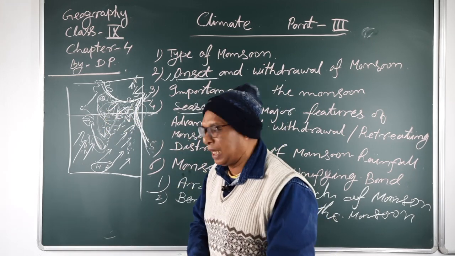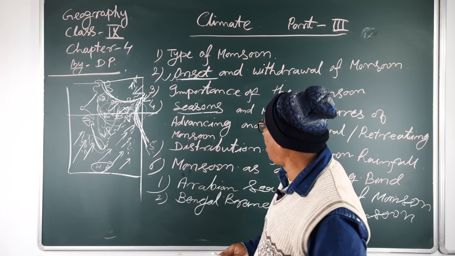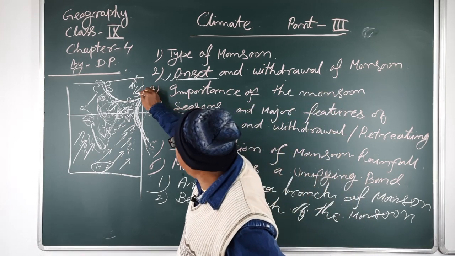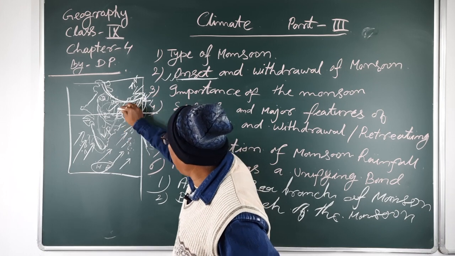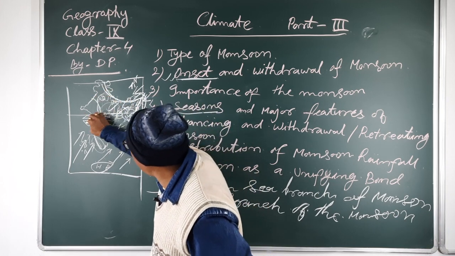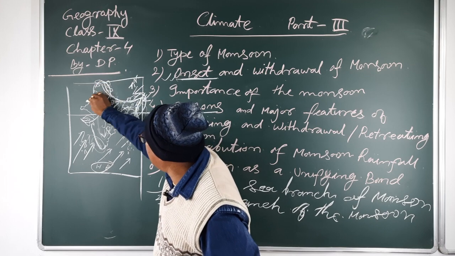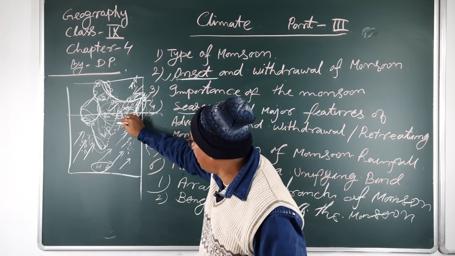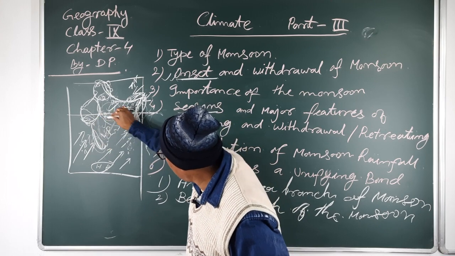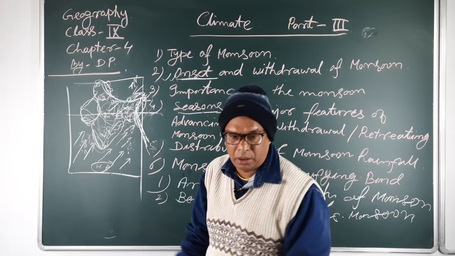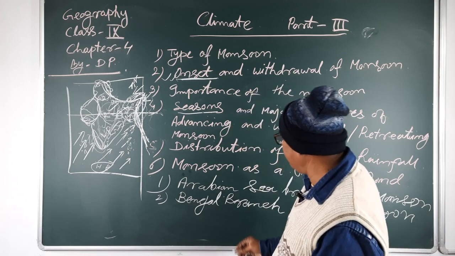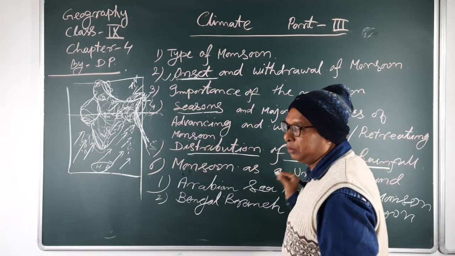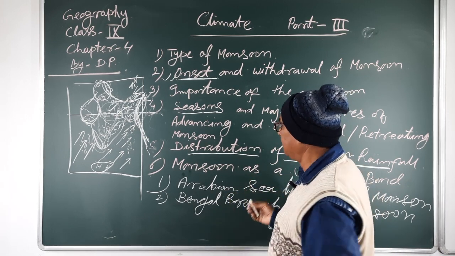So, we will also discuss the distribution of rainfall and the monsoon, that means the heaviest rainfall zones and very scanty rainfall zones. This area is a very scanty rainfall zone, but this area is a heavy rainfall zone, and the coastal area is also a heavy rainfall zone. So, we will also discuss these types of distribution of the monsoon and rainfall.